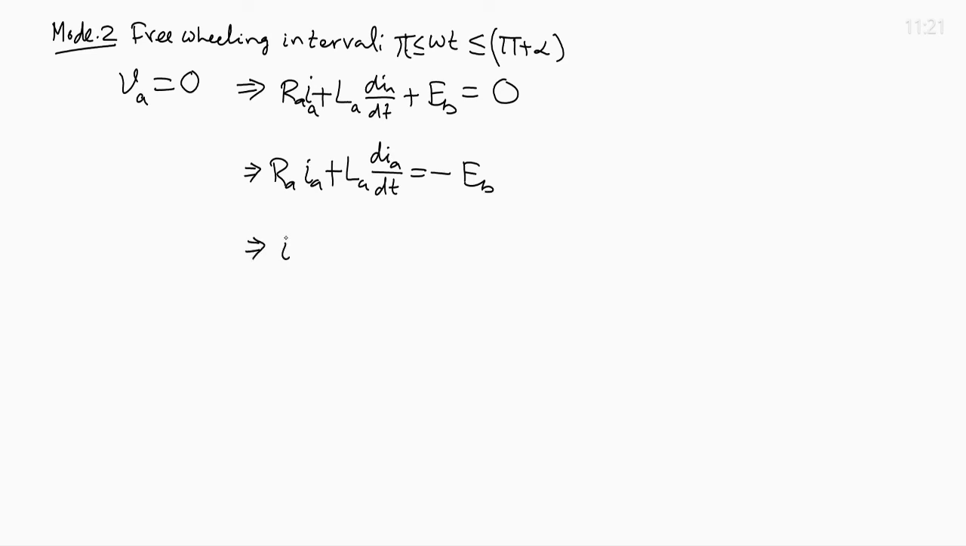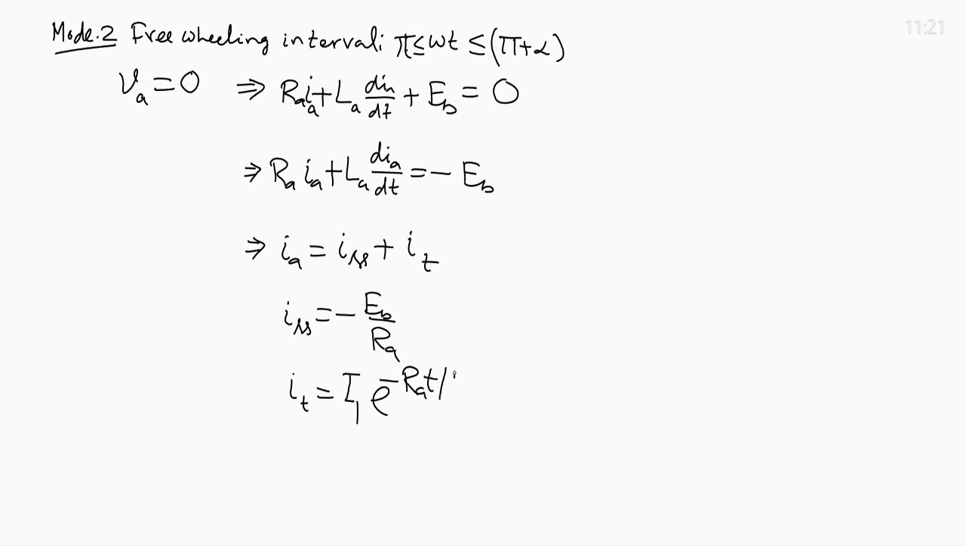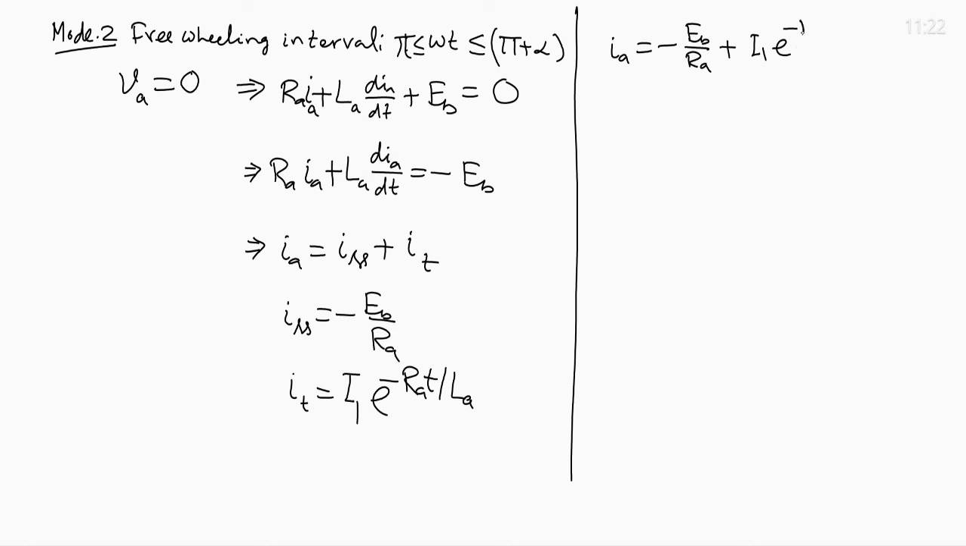This implies I_A is the sum of the steady state current and the transient current. What is the steady state current? The steady state current is minus E_b by R_A. And what is the transient component? The transient component is some initial value I_1 that decays exponentially as e to the power minus R_A t by L_A. So with that we can write I_A is minus E_b by R_A plus I_1 into e to the power minus R_A t by L_A.